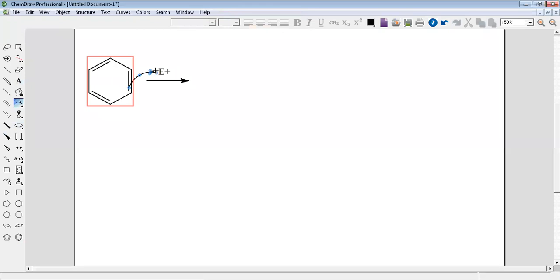Now look, if I say the pi bond will open from here, that means the positive charge will be here or here.